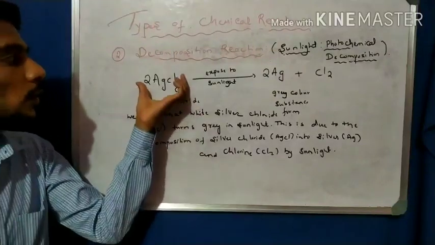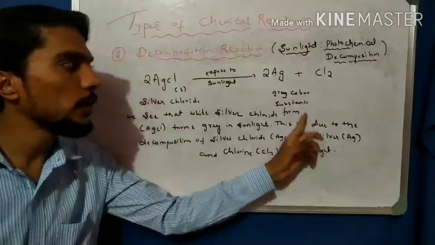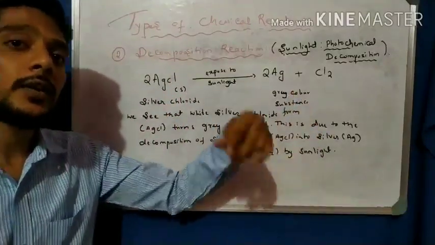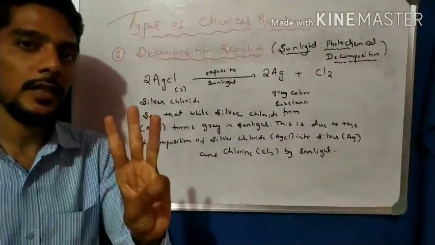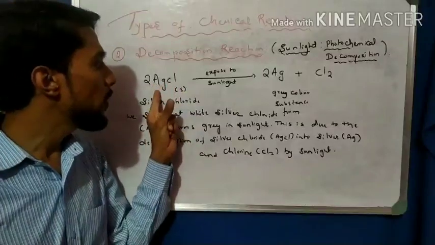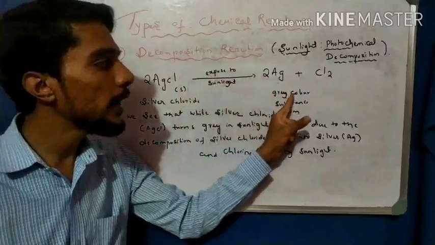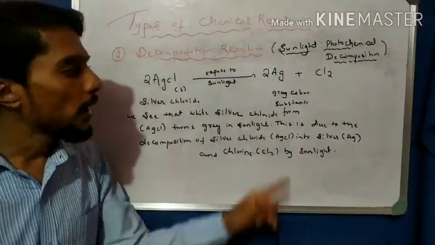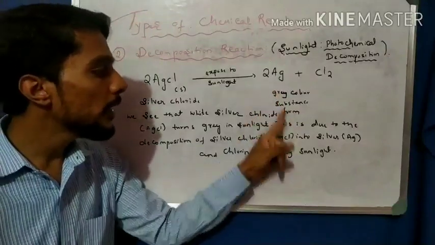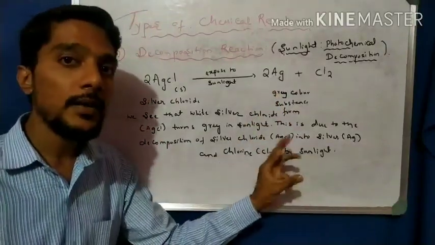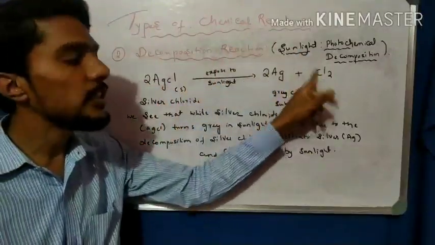So silver chloride is white in color. When exposed to the sunlight, it converts into gray color. Why is it converted into gray color? Because of the formation of Ag and Cl2. Three things are there. One, silver chloride is white, and when exposed to sunlight it is converted to gray color. Second, the gray color is formed due to the sunlight. Third, due to the sunlight, this AgCl breaks down into Ag and Cl2.